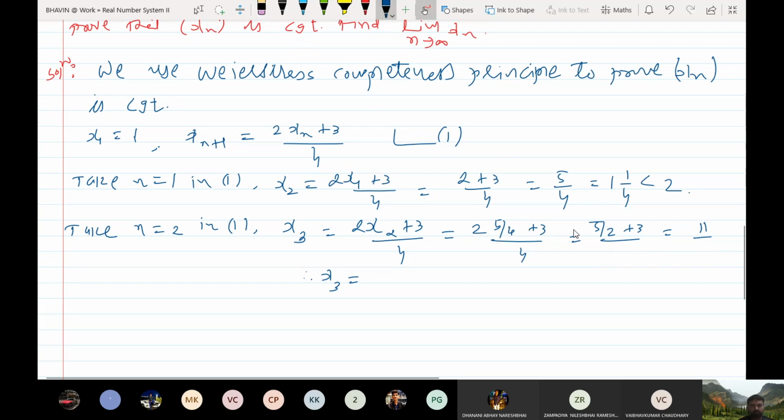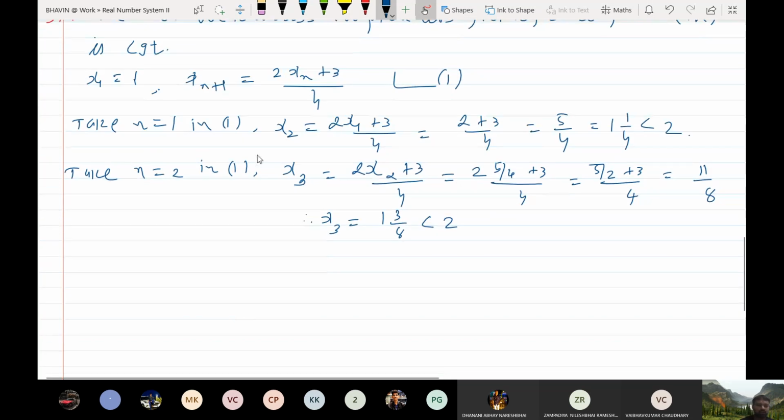Okay. 11 by 8 means 1 and 3 by 8, which is less than 2. Okay. So similar way, what is x4 and so on.